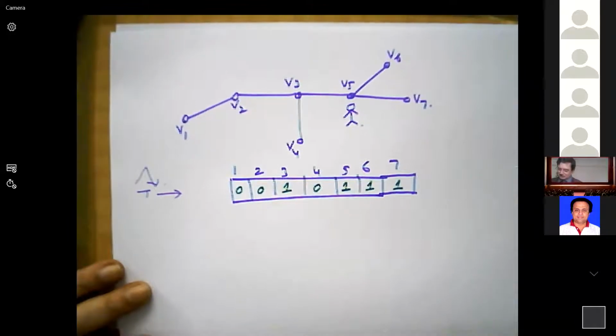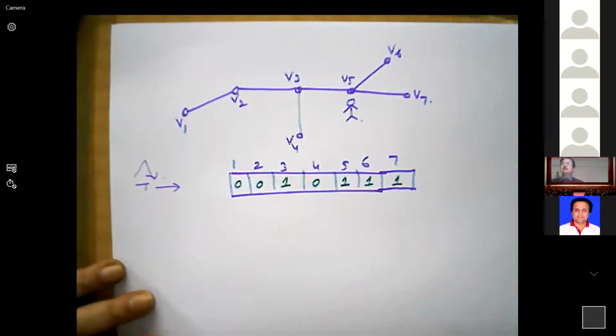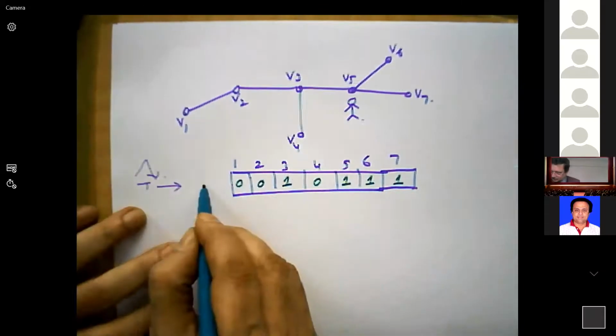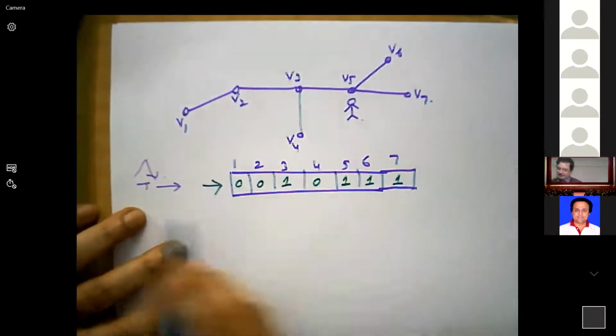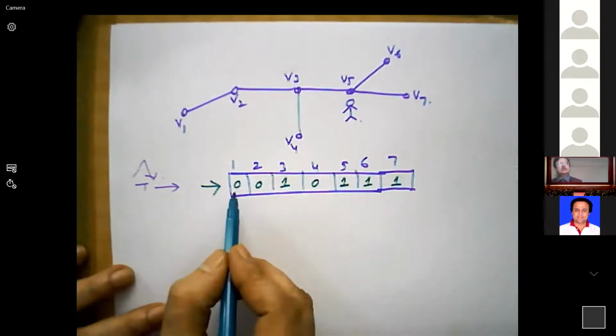Listening? This code is what you received. By reading this code, can you say any attacker in V1?